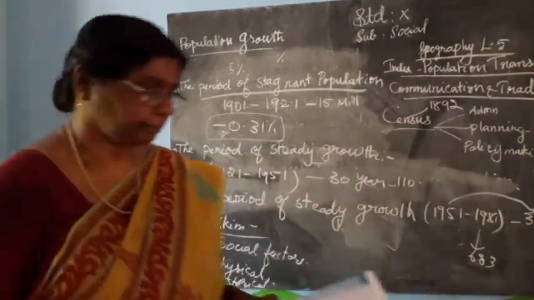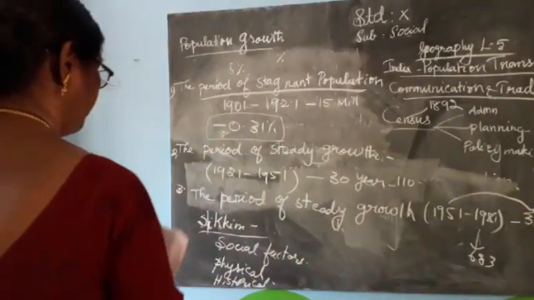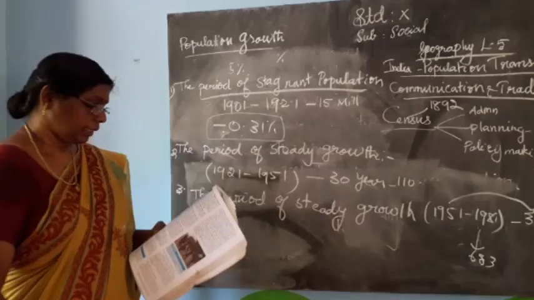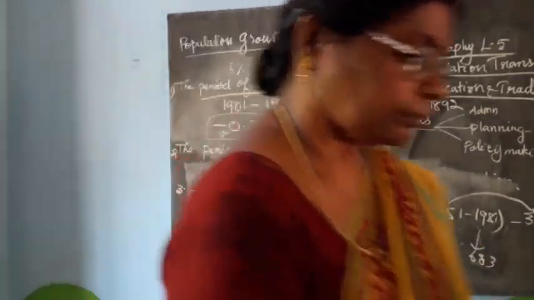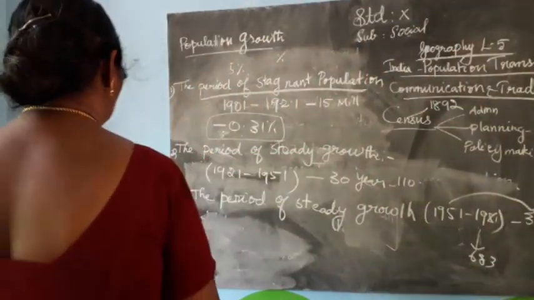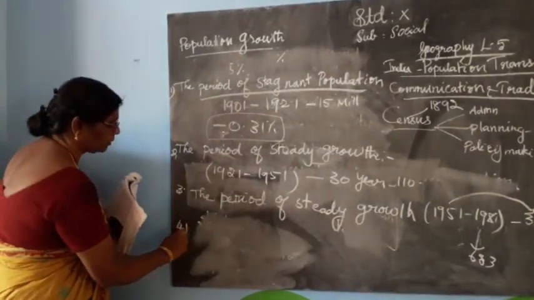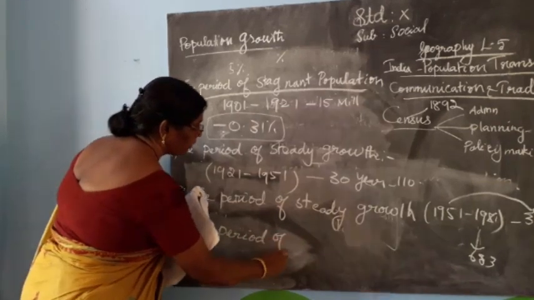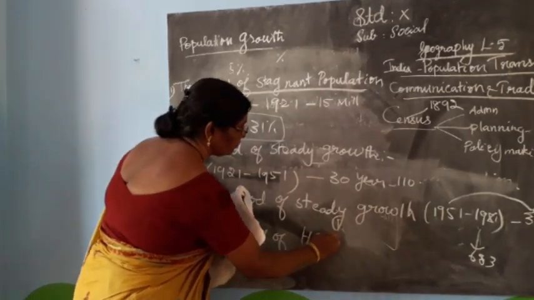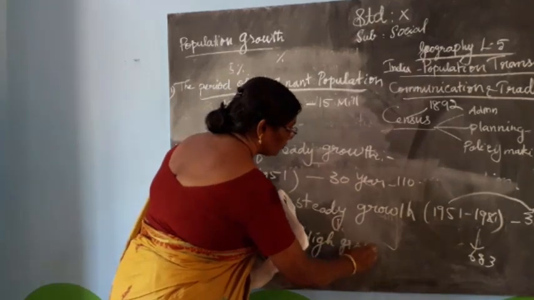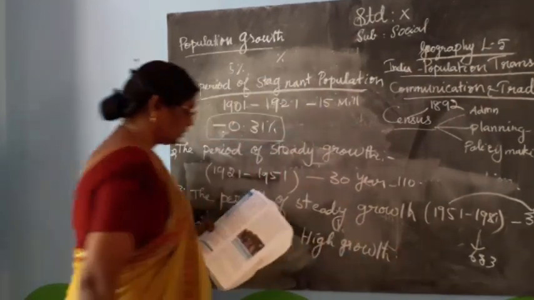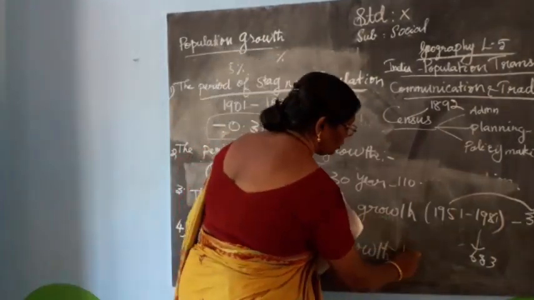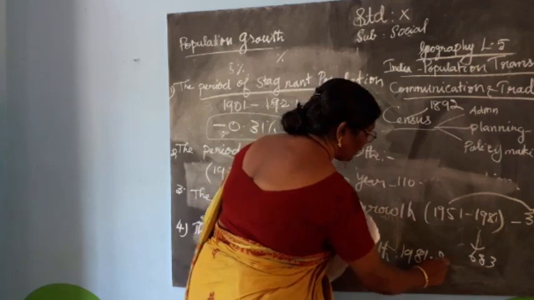The next one, the fourth phase, is the period of high growth, 1981 to 2011.